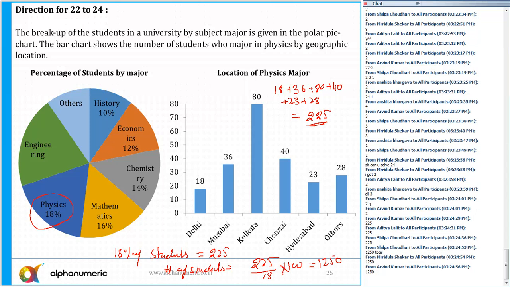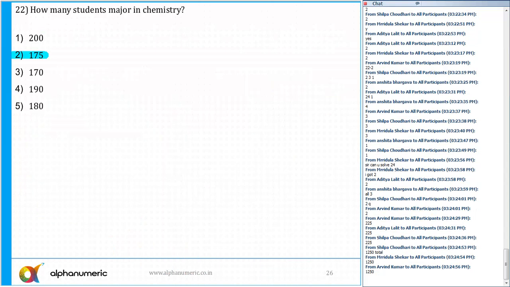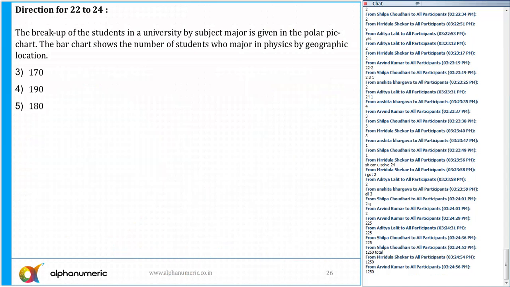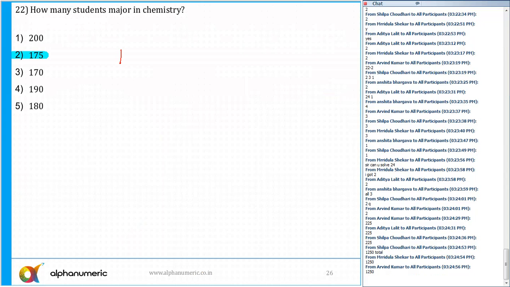Okay. Now coming to the first question. How many students major in chemistry? So you can see chemistry, how many students are majors in chemistry? That is 14%. So I need to find out 14% of 1250. So 14% of 1250 is equal to 175. So this was a very easy one. Can I move to the next question?